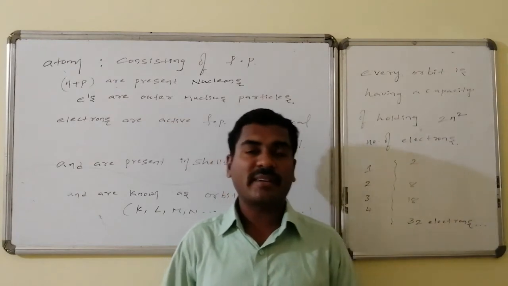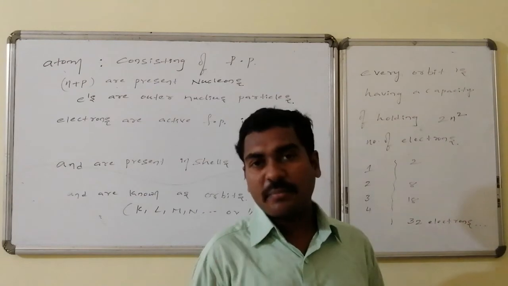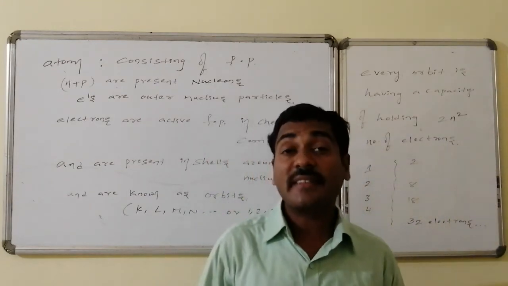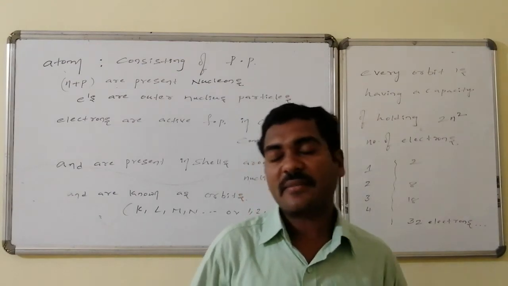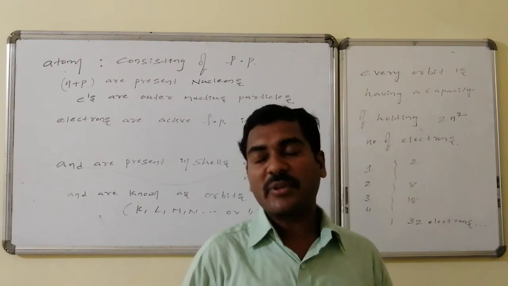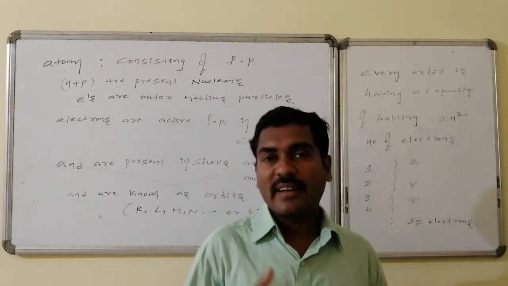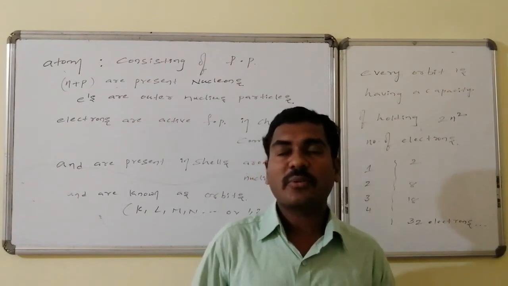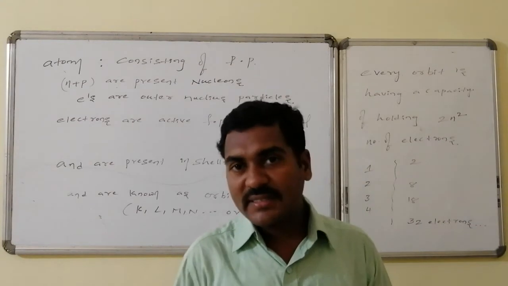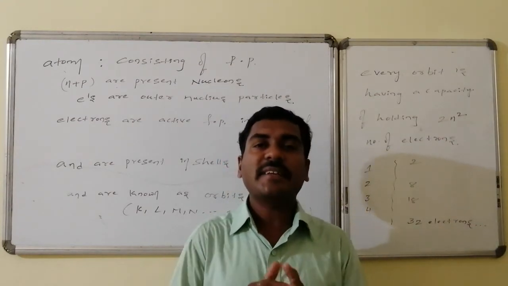Those important particles which are present inside the atom and are very necessary to characterize the atom are said to be the fundamental particles. Out of many particles, some are taken as reference, some as authentic, and those are the fundamental particles. They are three: electron, proton, and neutron. These are indicated with special symbols: electron with small e, proton with p, and neutron with n.